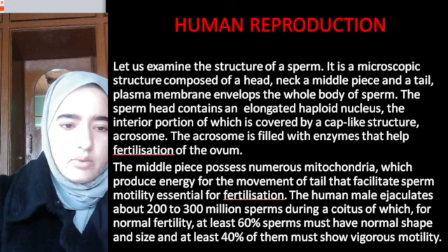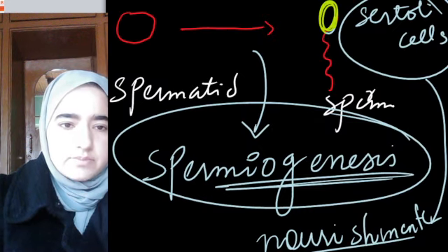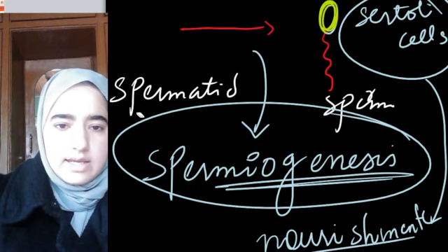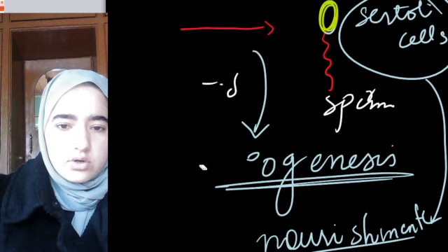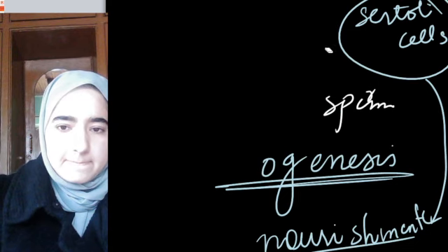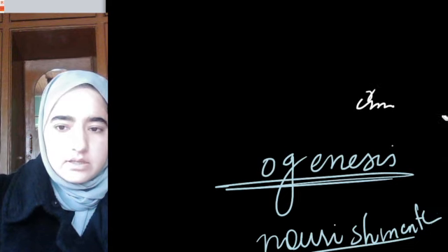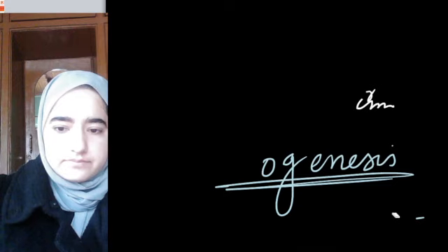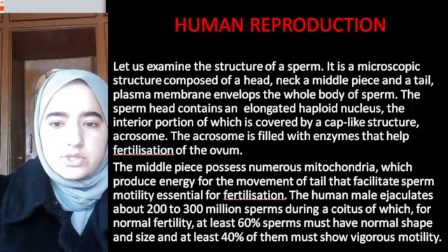Now I'll show you the structure of sperm. Let's examine the structure of sperm.